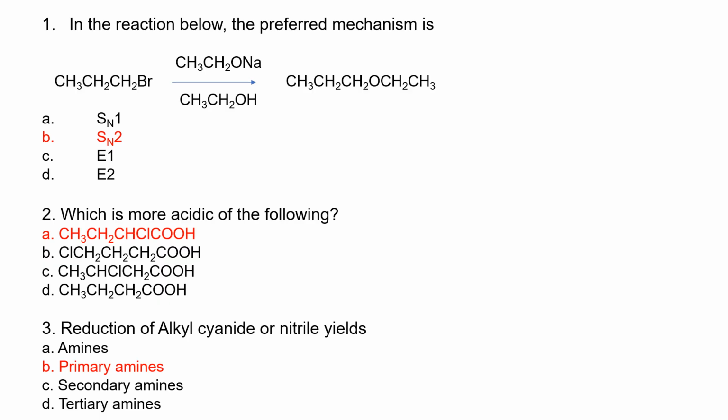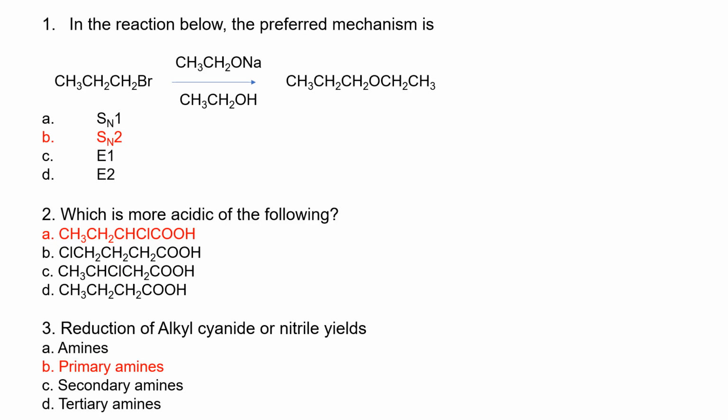In the reaction below, the preferred mechanism is SN2. Remember, SN2 is a concerted reaction, so it means that in this substitution, everything happens at the same time. We are forming an ether, so the substitution occurs at the same time. There's nothing like a transition. Remember what we are dealing with: a primary alkyl halide. So it's SN2.